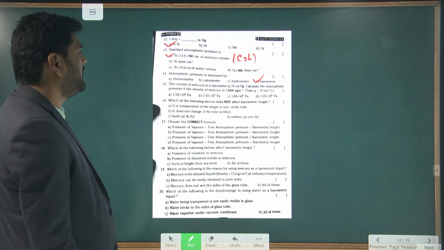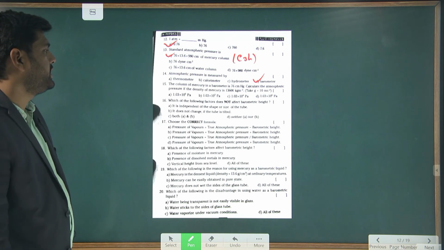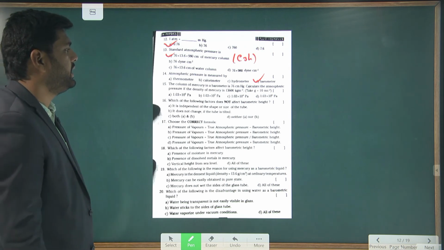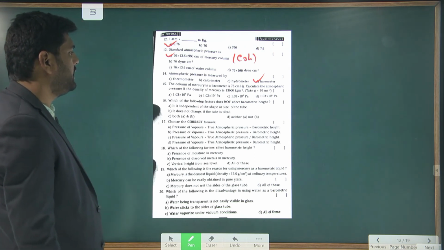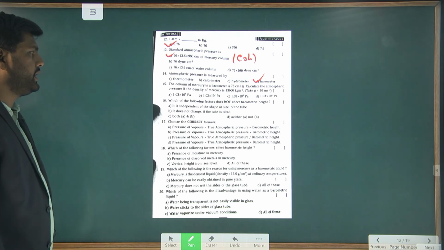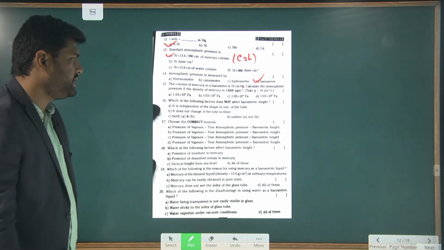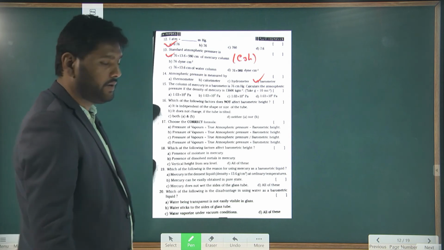The column of mercury in a barometer is 76 cm Hg. Calculate the atmospheric pressure, given the density of mercury is 13,600 kg per meter cube. We already did this problem. Observe, look at the value.